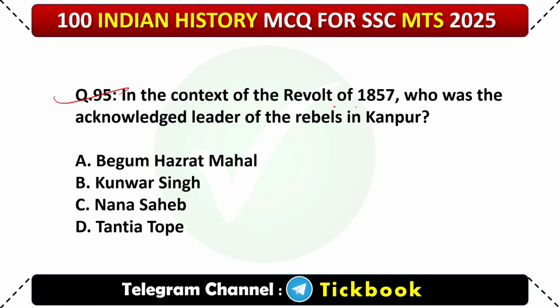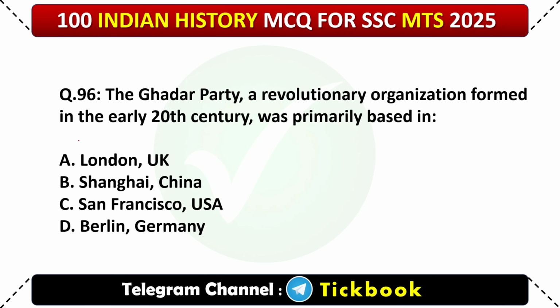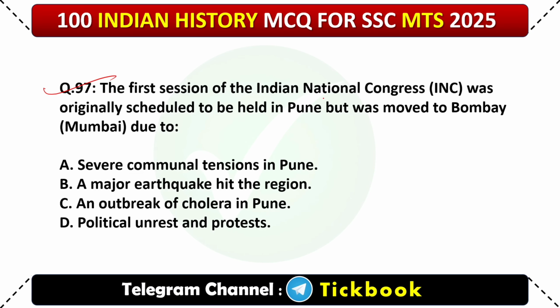95. In the context of revolt of 1857, who was the acknowledged leader of the rebels in Kanpur? Option number C, Nana Sahib. 96. The Ghadar Party, a revolutionary organization formed in the early 20th century, was primarily based in option number C, San Francisco, USA. 97. The first session of the Indian National Congress was originally scheduled to be held in Pune but was moved to Bombay due to option number C, an outbreak of cholera in Pune.